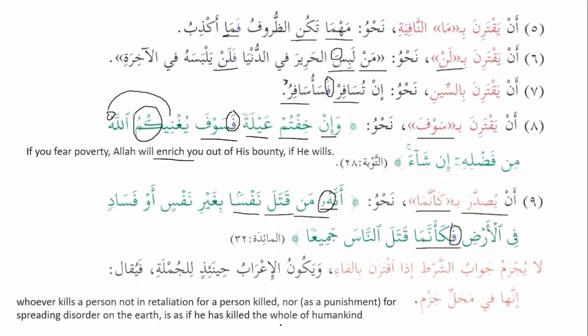Yani whoever kills an innocent person without any specific reason, and the reason doesn't mean that everyone has the right to kill anyone. It's the duty of the government, when they find a person to be criminal, then they have the right to punish him, but it's not for everyone. So if he kills a person and the person is not spreading any disorder in the earth, then that means he has killed the whole humanity, jami'an, the whole of humankind. So jami'an, as we know, is used for emphasis as well, litawqid.